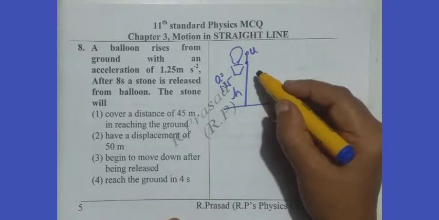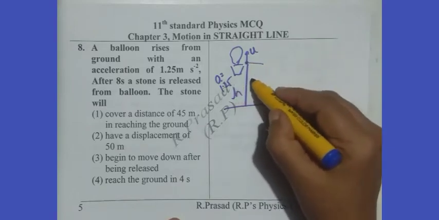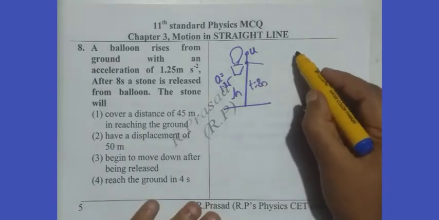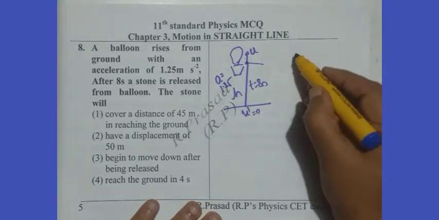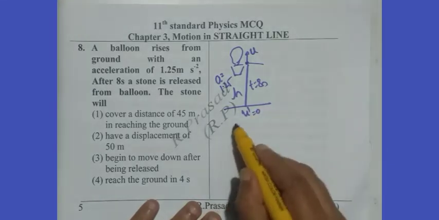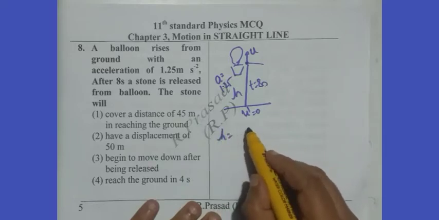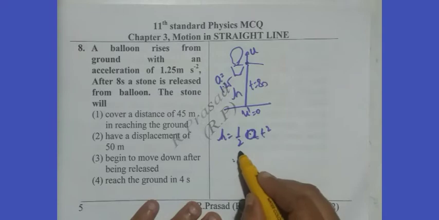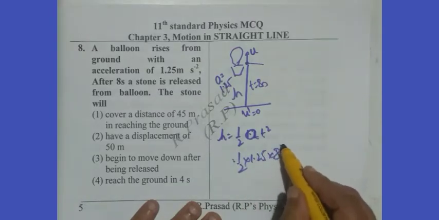Now we do one thing. First we calculate the height of the balloon when it is released. So time is given, 8 seconds. To calculate the height of the balloon, you can take the initial velocity of the balloon u dash as 0. Therefore, balloon height h is equal to, using ut plus half at square, half 1.25 into t square, 8 square.